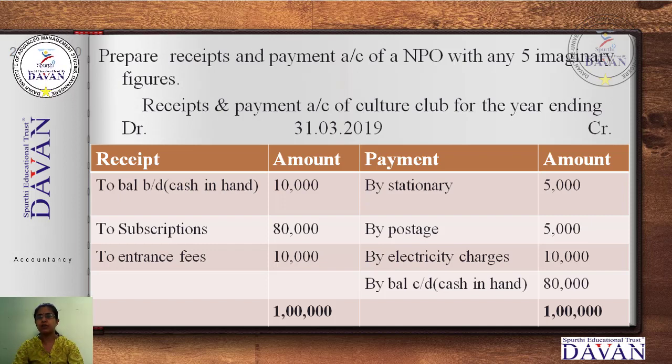These are all the figures taken from our side because it is a practical oriented question which has to be prepared with imaginary figures. I have taken my own values; prepare it the same way as I have given for you. Don't change any values, don't change any format. Write it, read it or learn it in the same way. The first practical oriented question has been completed in this chapter. The PUC board has framed 15 practical oriented questions for your syllabus. Among them, 2 practical oriented questions are from this chapter only, and I have completed the first one for you.